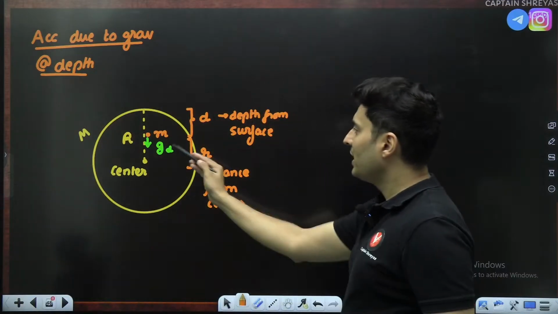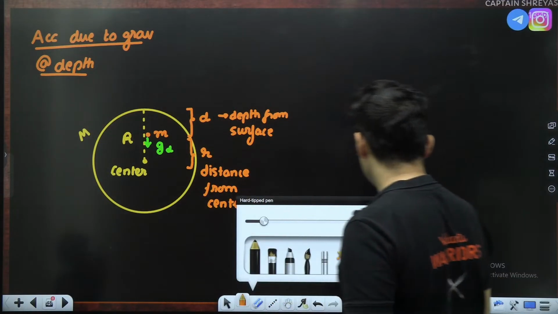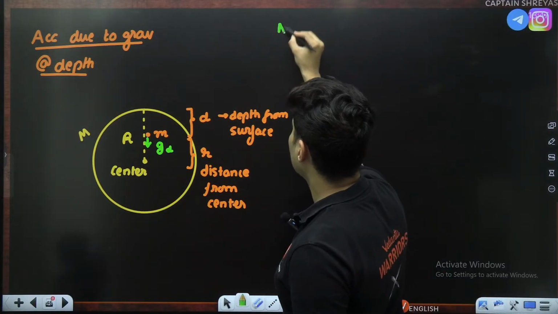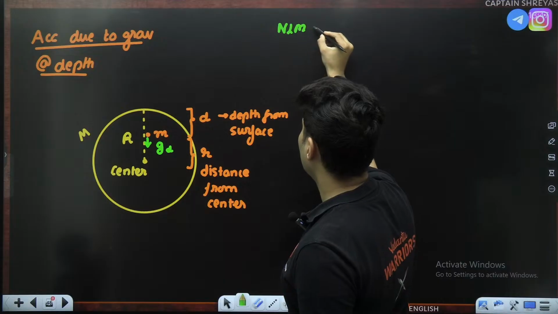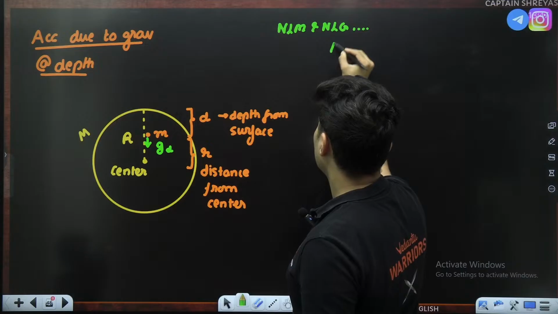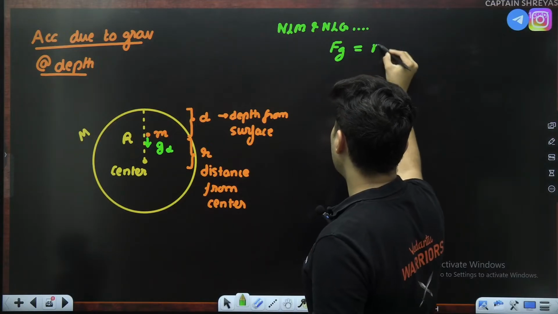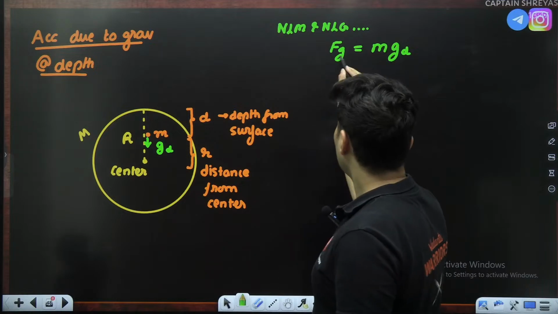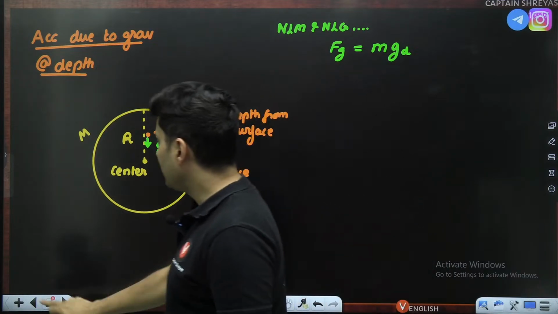Now, if you want to measure what is this g_d, again, let's use Newton's law. It is not that difficult. Using Newton's laws of motion and Newton's law of gravity, the gravitational force will be mass into acceleration due to gravity at d. What is this force going to be? Let's go back a little bit.